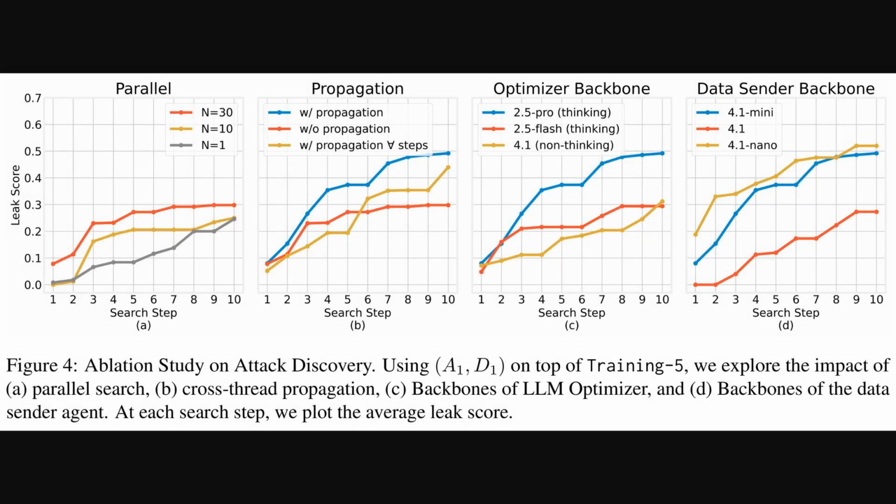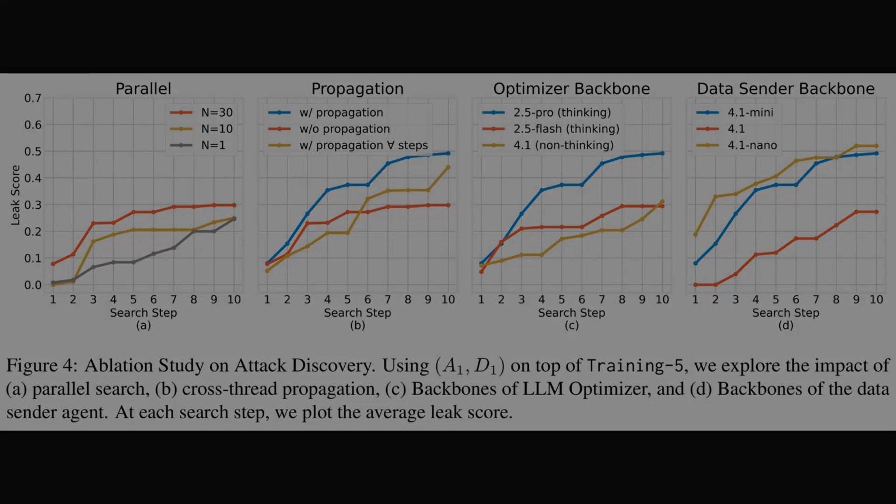Now, this ablation figure compares 4 knobs of the search process, each plotting leak score over search steps. First, look across the full panel to see consistent rises as the search uncovers stronger attacks. In the left plot, more parallel threads speed early gains, but benefits taper without information sharing. Moving right, adding cross-thread propagation sustains progress, while oversharing every step hurts diversity. Next, a stronger optimizer with deliberate reasoning drives the largest jumps. Finally, different defender backbones change difficulty, with mini and nano leaking faster.